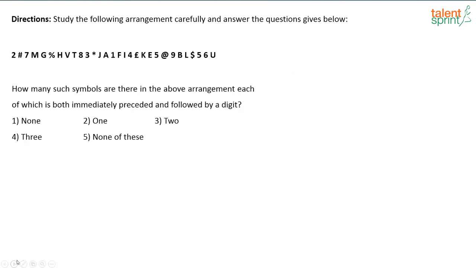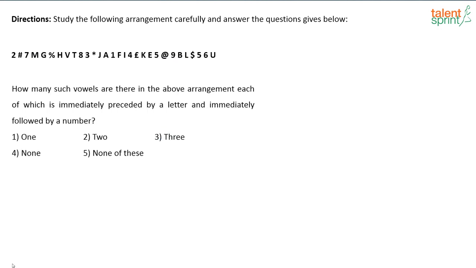Next one. So, the next question is on element series. Again, this was a very, very easy set. How many such symbols are there in the arrangement which is both immediately preceded and followed by a digit? See here, this one. 2 hash 7. Hash is preceded by and followed by a digit. Then which one do you have? 5 at the rate of 9. So, you have 2 such symbols which are immediately preceded and followed by a number.